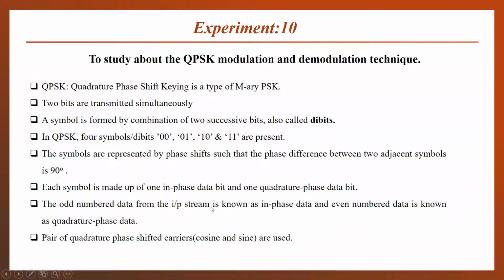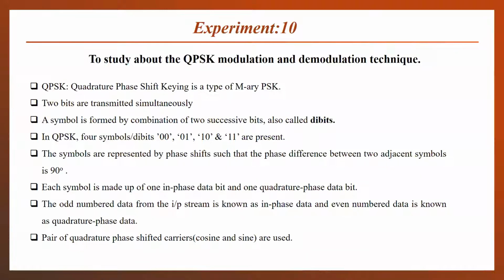So this was all about the BPSK modulation and demodulation technique. Hope you all have understood the concepts. Now we will move forward to our 10th experiment, which is about quadrature phase shift keying modulation and demodulation. QPSK stands for quadrature phase shift keying. It is a type of M-ary PSK.